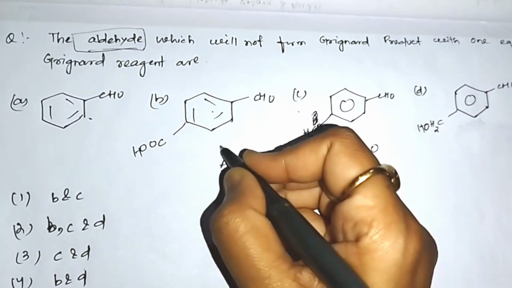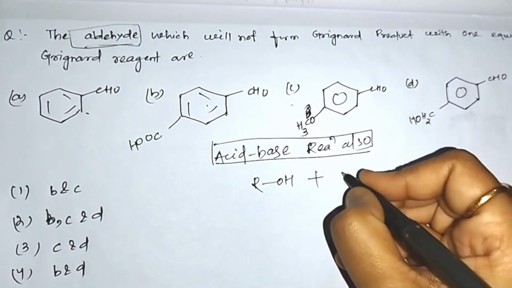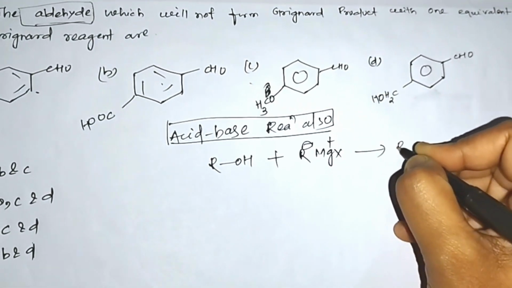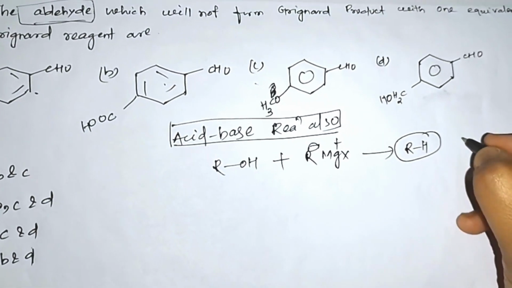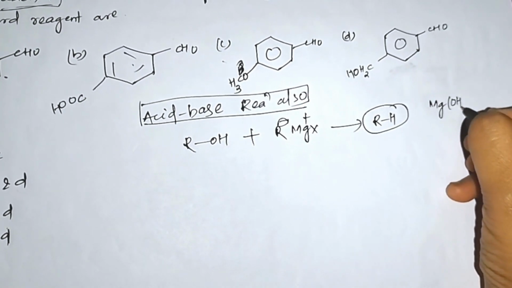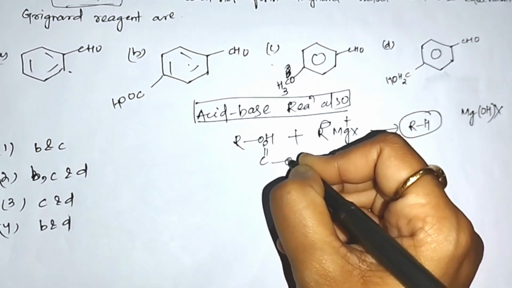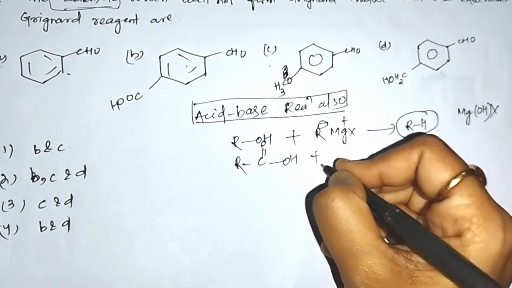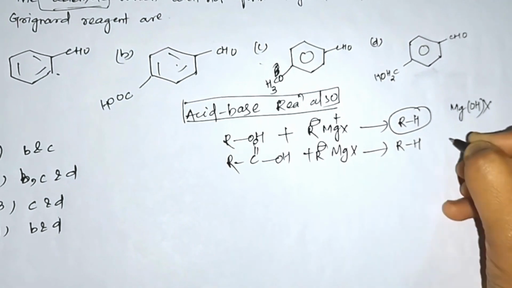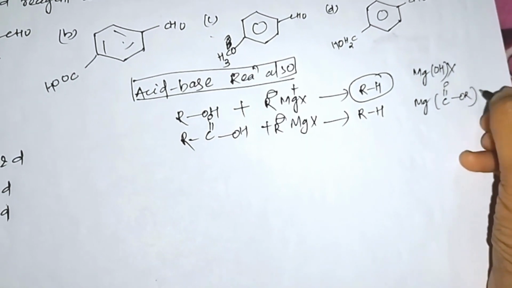If I take an example, ROH treated with R minus MgX plus, then an alkane will form with byproduct MgOH X. If I take an acid, then also an acid-base reaction occurs and the alkane forms, and the byproduct is MgC double bond O OR X.